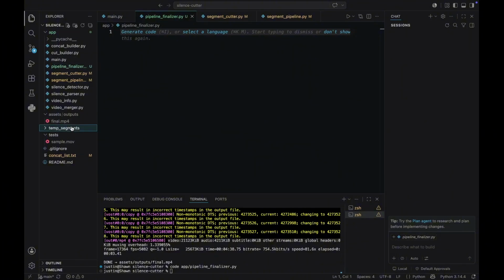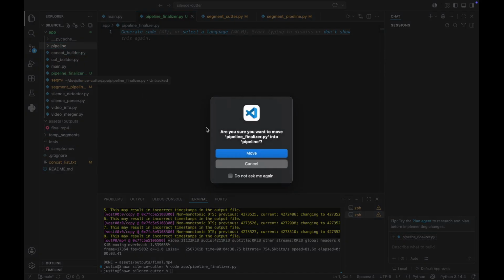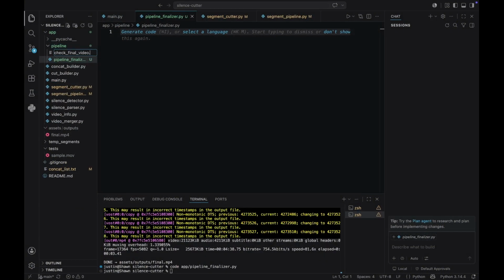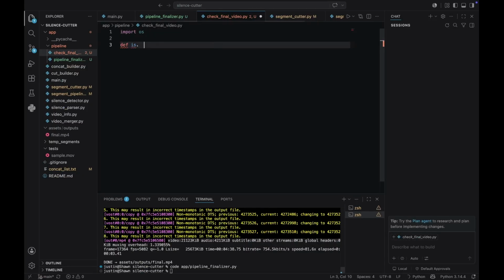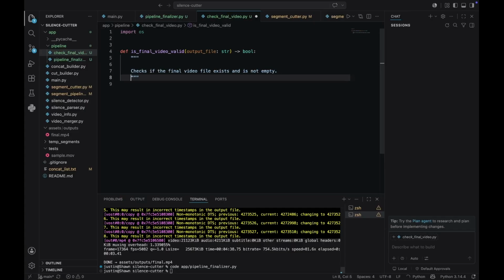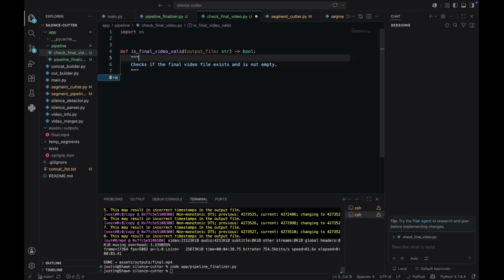Okay, so let's proceed. Inside the app, we're gonna create pipeline. Then we're gonna put inside that our pipeline finalizer. We're gonna add a new file, check_file_video.py. There we're gonna import os. So we're gonna define final_video_valid. This accepts a parameter of output file, the location of our output. It checks if the video file exists and it's not empty.